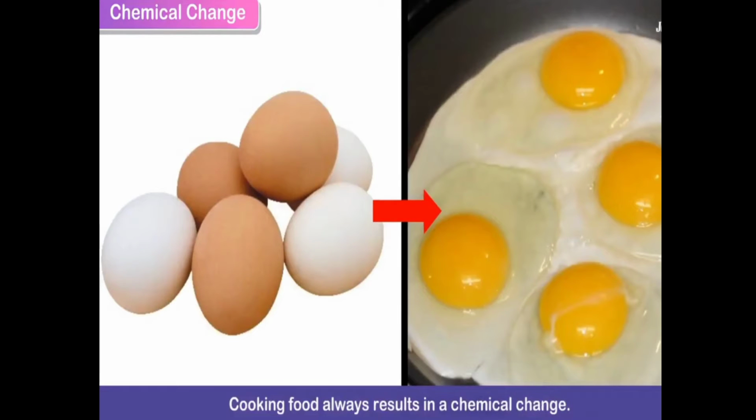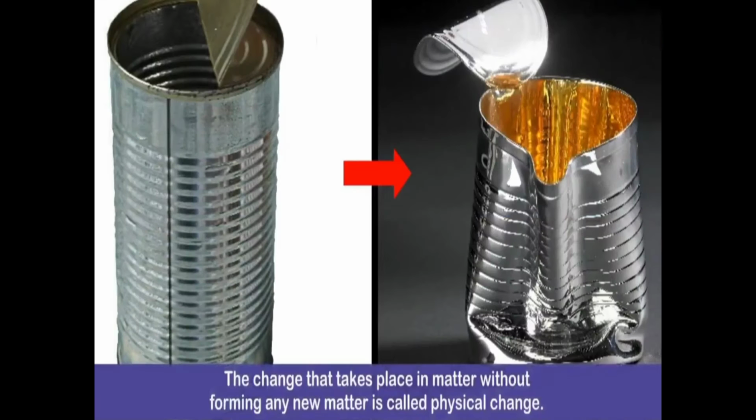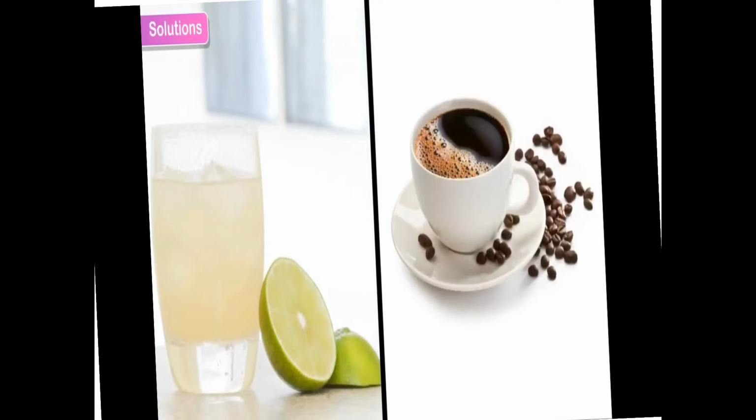Cooking food always results in a chemical change. See, observe this egg. While cooking, it will change. The change that takes place in matter without forming any new matter is called physical change. This is a physical change.